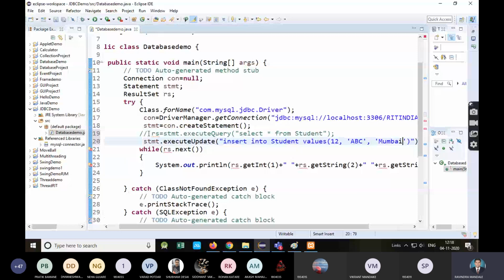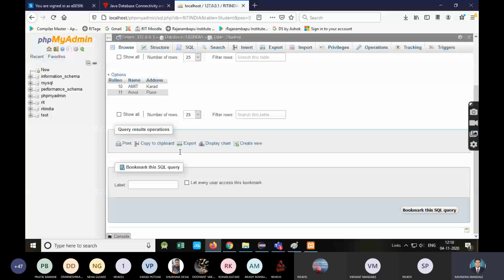Okay, and whether this while loop is required for this coding. What about while loop? Will it require for this insert at the time of insertion? No. Immediately if you want to retrieve that then it is required. So right now I will commit it, and just check whether records are inserted or not. Now just check database, just refresh this. So record is inserted.